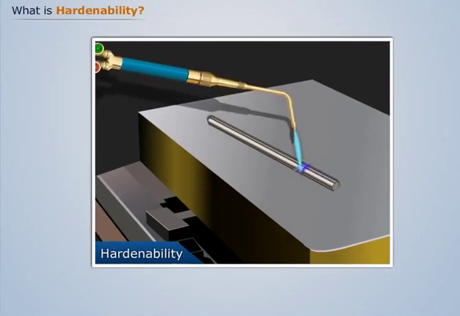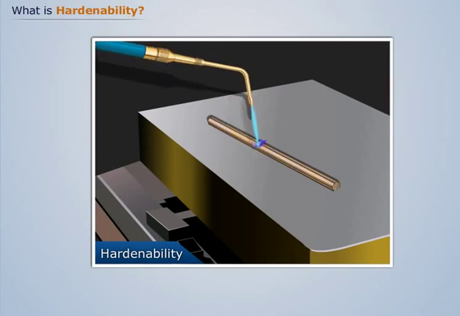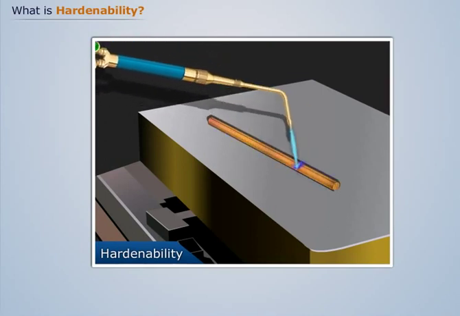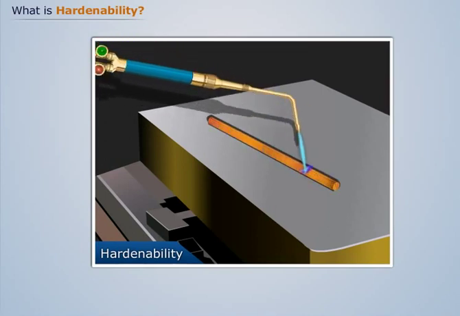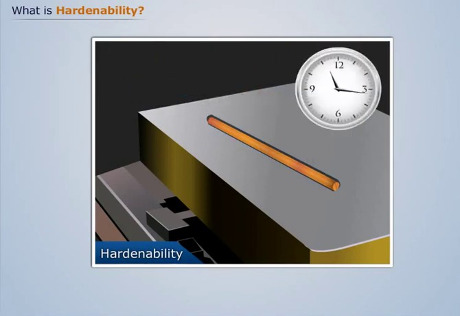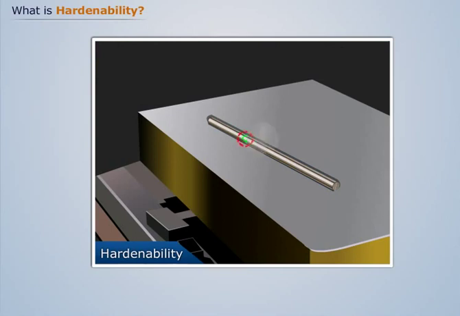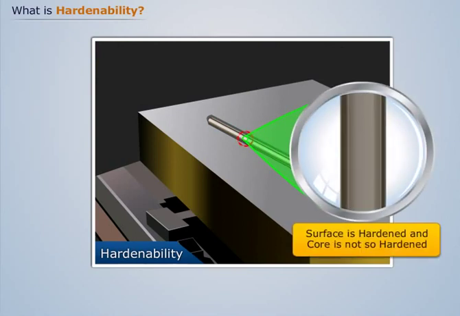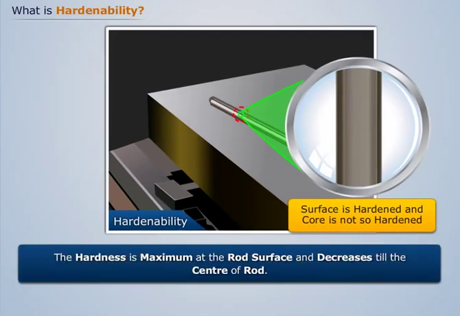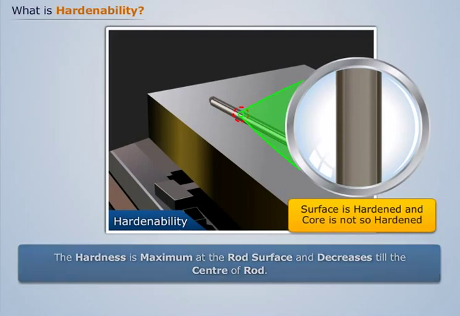That is, first heat it till austenite temperature. Then, allow this heated rod in open air to get cooled. After some time, we see that the surface of the rod gets cooled more rapidly as compared to the center of the rod. In simple words, we can say that the hardness is maximum at the rod surface and decreases till the center of the rod.